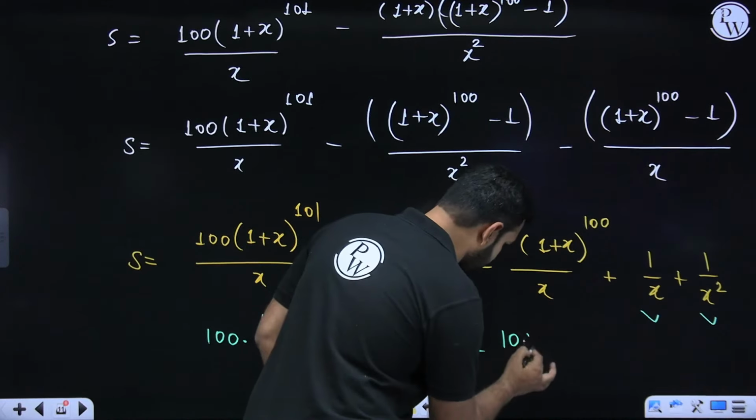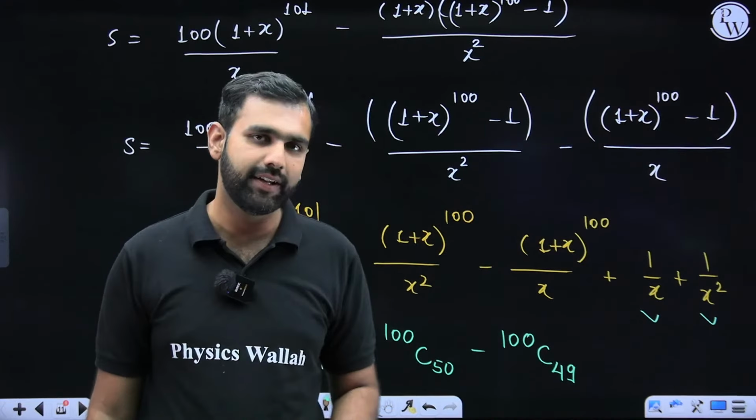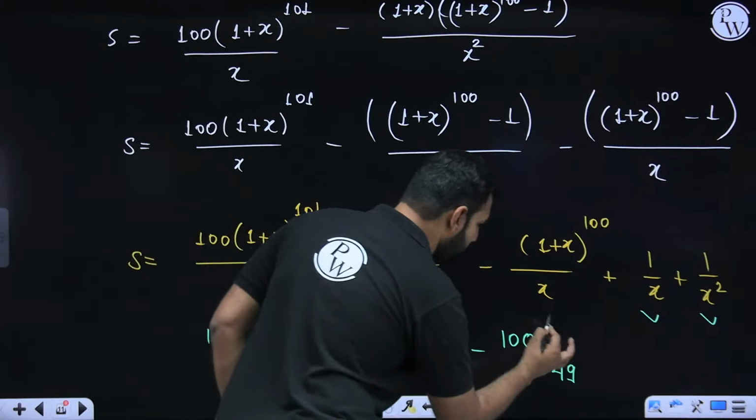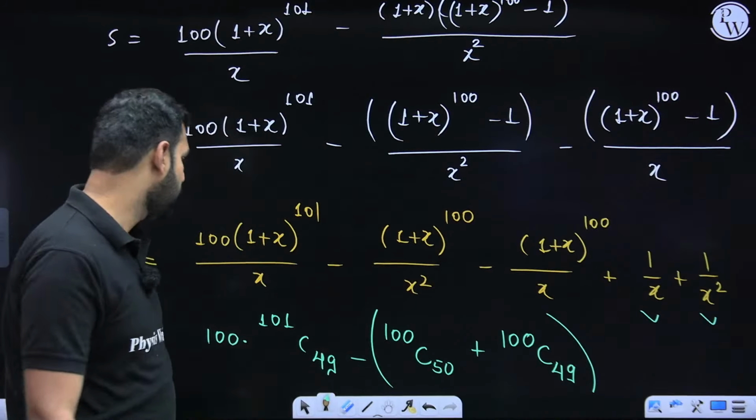It should be 100c49. I hope you have understood this part very clearly and comfortably. Now, one more thing you all could have done is, when you take the negative sign common from here, it becomes this. Now, one more identity or formula can be applied here.